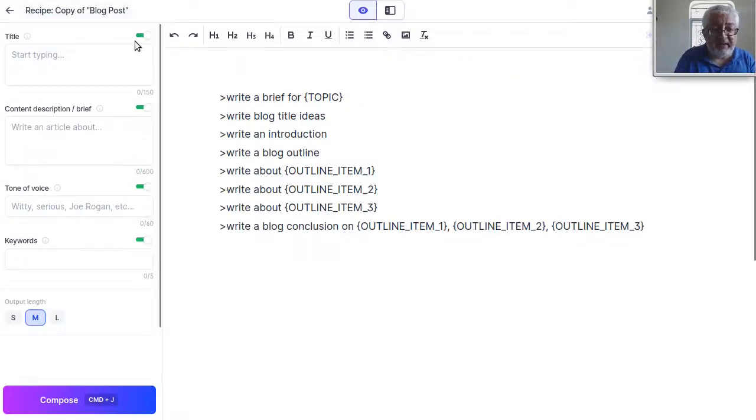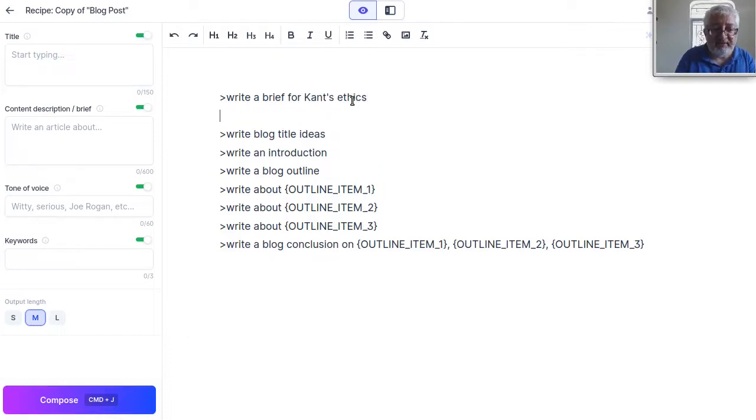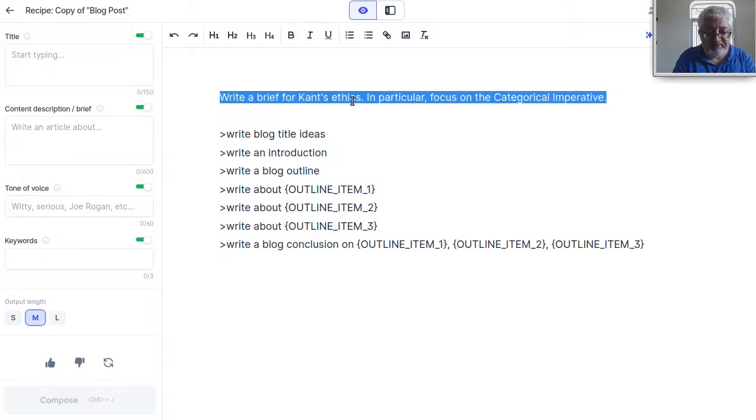I can create a blog post. Let's create a blog post or a student paper, essentially could be something like a blog post. They don't advertise this for student papers, obviously. But let's try to create one about Kant's ethics. Write a brief for Kant's ethics. And now let's try what will come out of that. Particular focus on the categorical imperative.